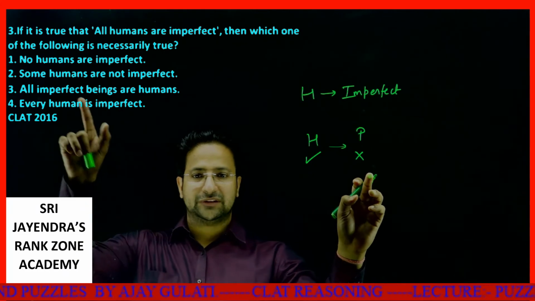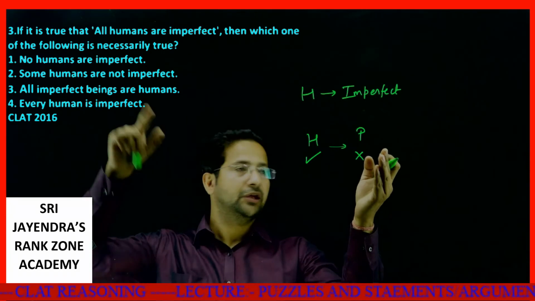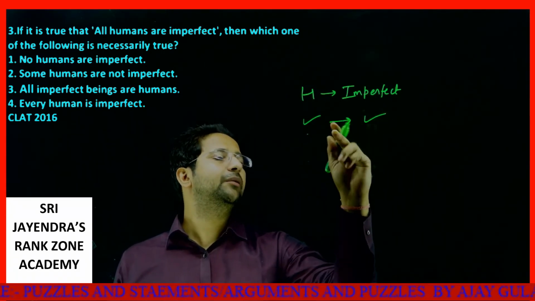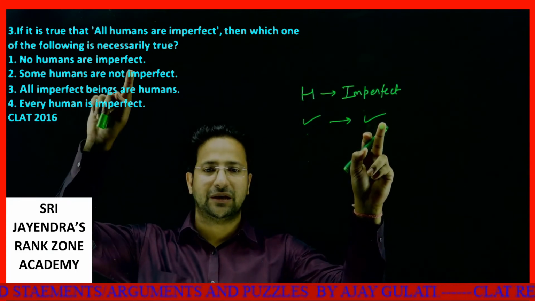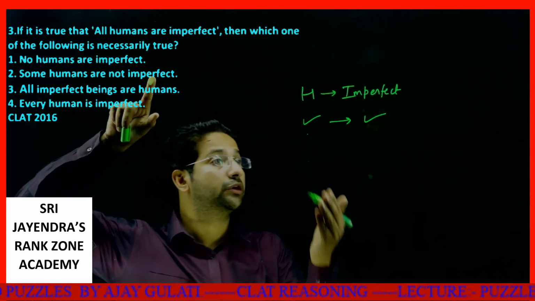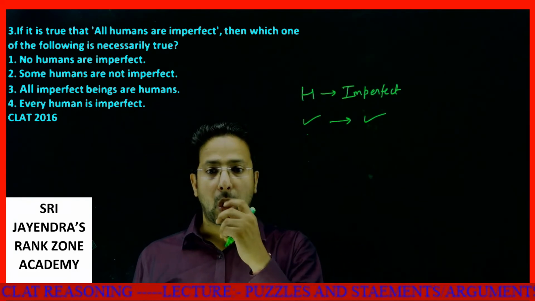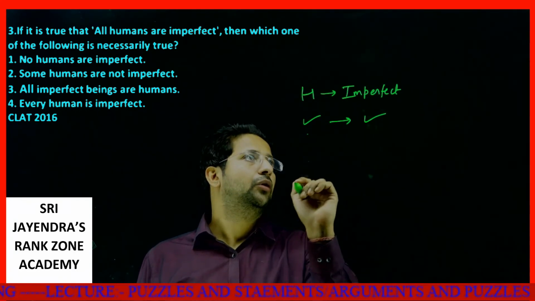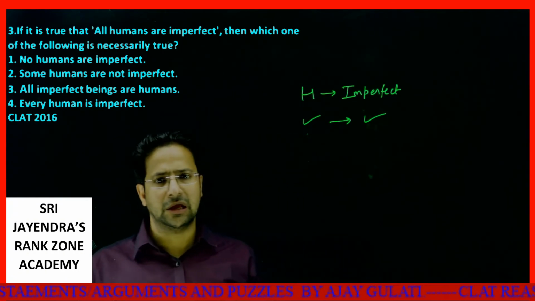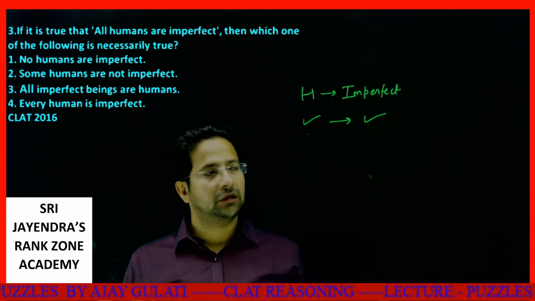Okay, first, no humans are imperfect. We already know humans are imperfect. If someone is human, then he will be imperfect. The first statement, no humans are imperfect, is absolutely wrong. The second, some humans are imperfect, is also wrong, because we are already told that all the humans are imperfect. Then why is it being said some humans are imperfect? This is wrong. All imperfect beings are humans. This is not correct. Not all imperfect beings are humans only. Are animals perfect? No, animals are not perfect. They have many other flaws. So this is also wrong.